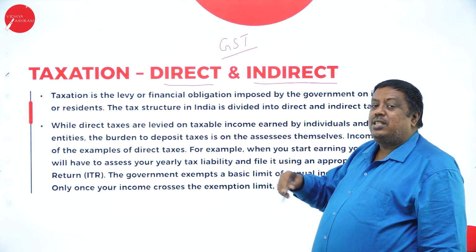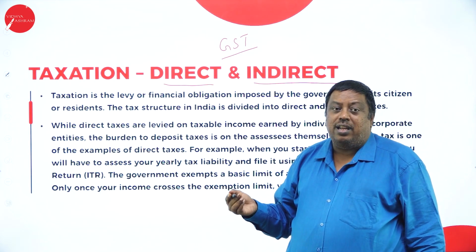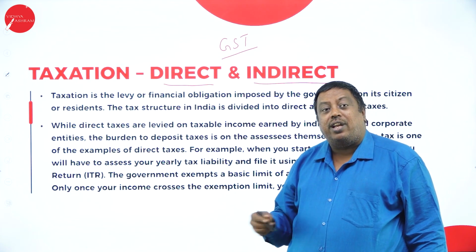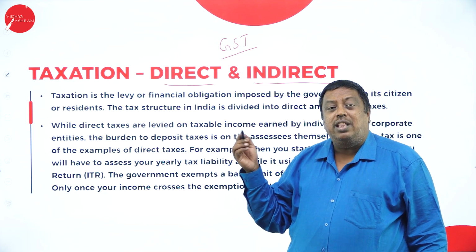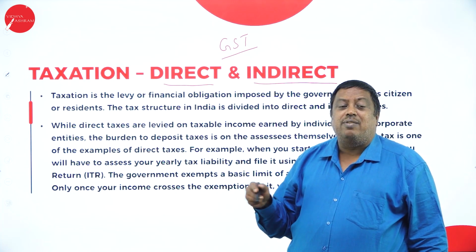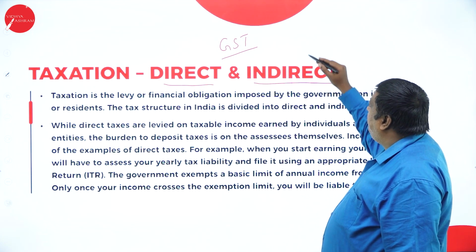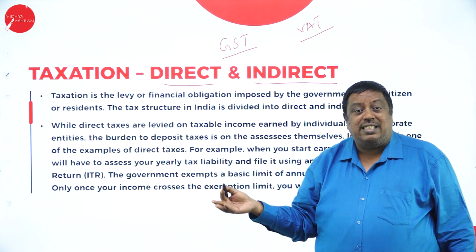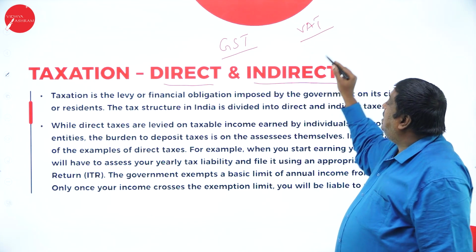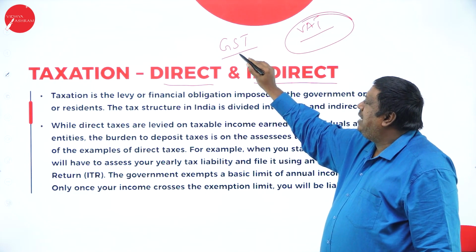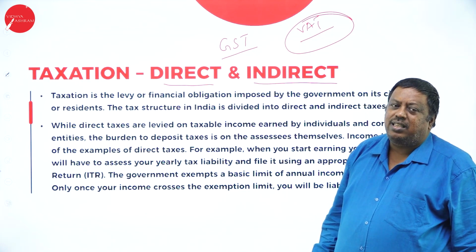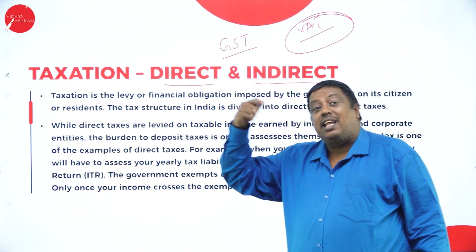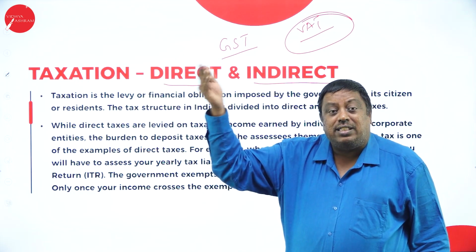Earlier, every person involved in the activity, like producing, selling and getting the product to the final consumer, all the people were paying tax to the government in one way or another. It may be value added tax or any other form of taxes, they were paying tax to the government here. All this has been merged and made into GST, goods and services tax, one nation, one tax. Instead of tax being paid at different levels and at different rates for the same product.